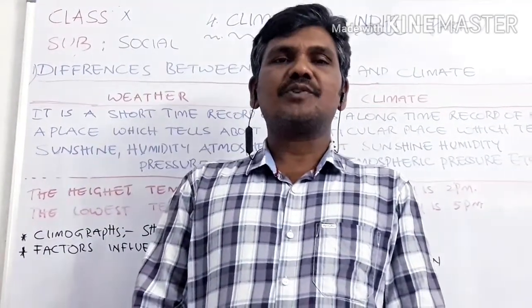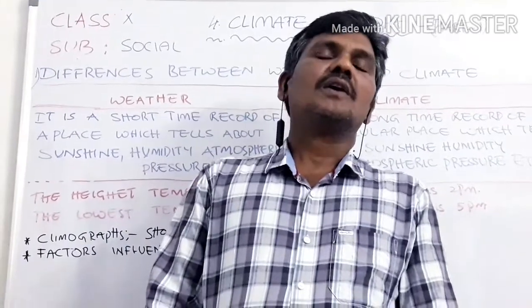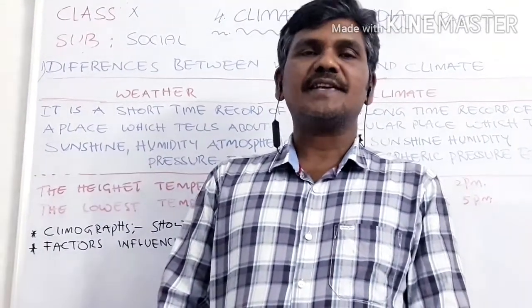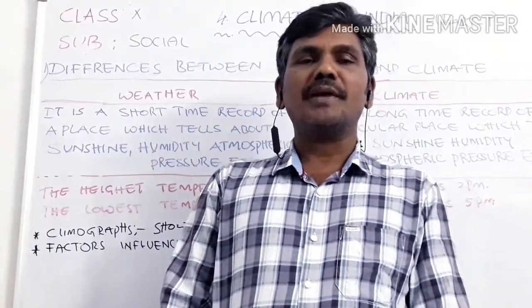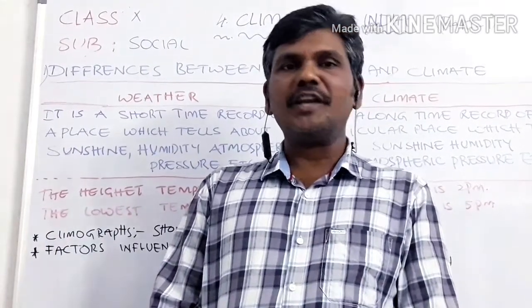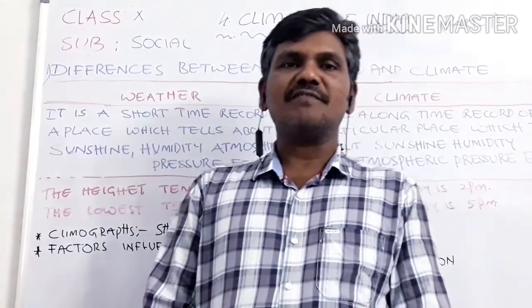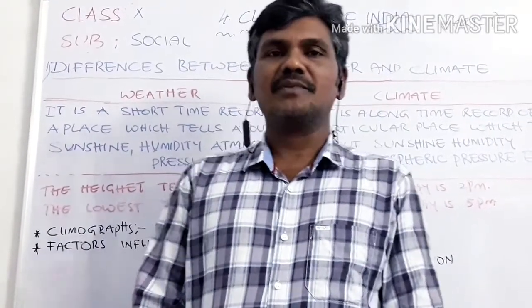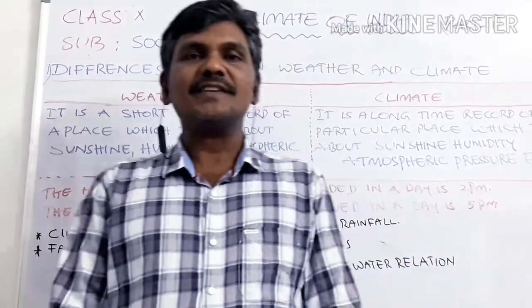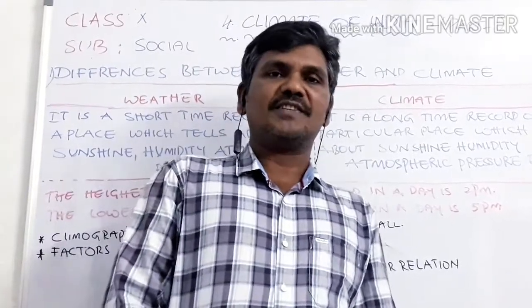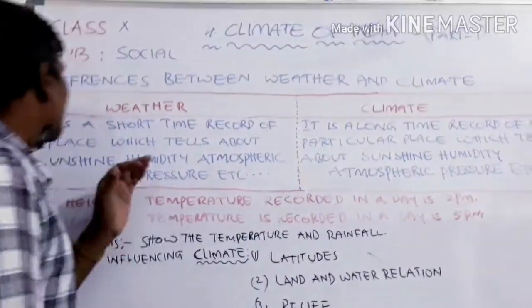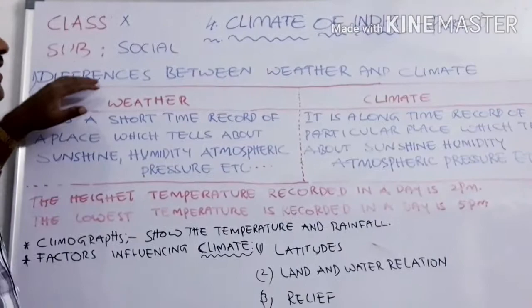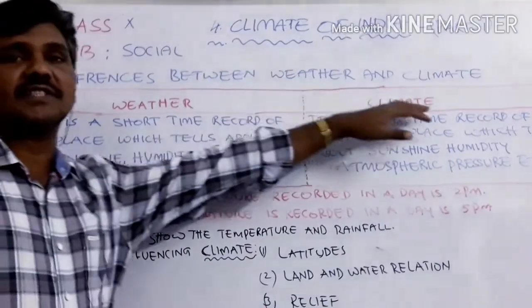Today we learn about 10th class lesson, subject social science. Lesson number 4. The name of the lesson is Climate of India. In this lesson we learn about the climatical conditions of India. Now let us see the main objective of the lesson. First objective of the lesson is the differences between weather and climate.